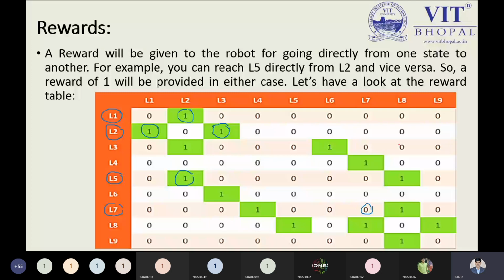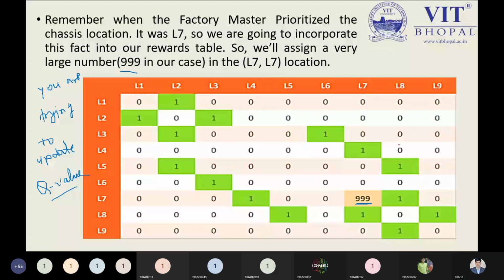So instead of this one, we can put such a value, or we can put a higher value, or we can put a remarkable value. So our reward table can be identified in a simple way. That is my point over here. You can see, after getting the 0 value, which does not justify my reward table properly, I'm just updating my value by a function, and that function is known as the Q value function.